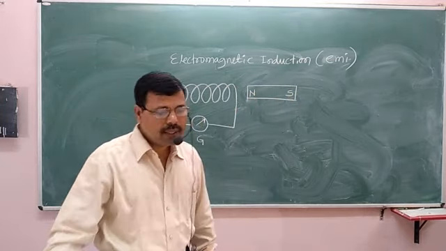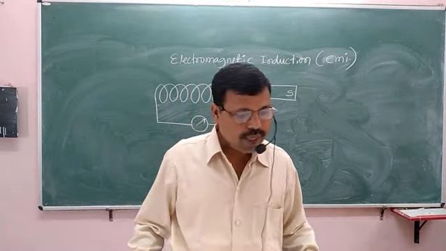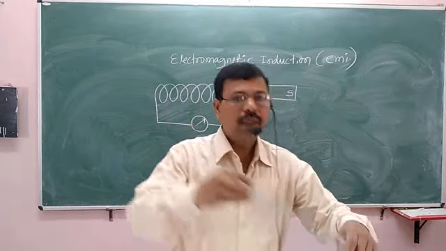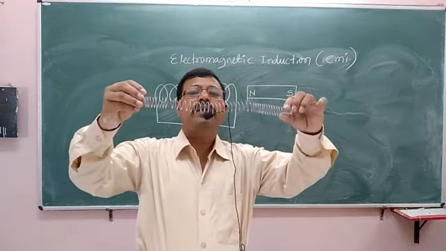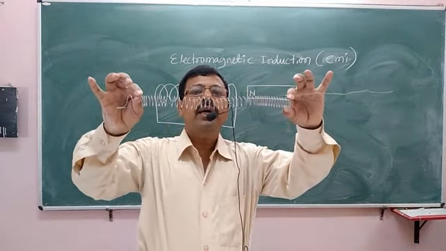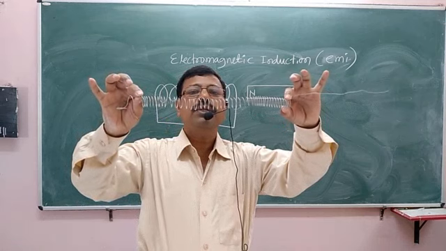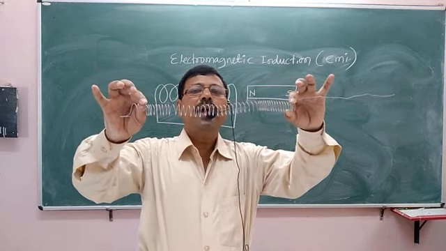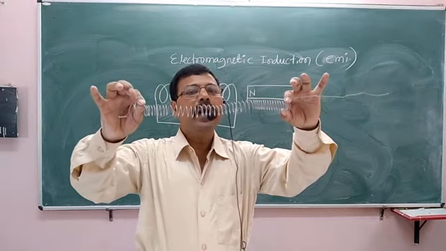In the experiment he did, he took a solenoid. A solenoid is a straight linear coil containing several turns, and it is made of either copper wire or aluminium wire.